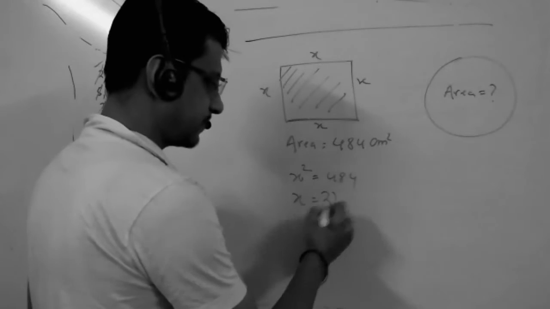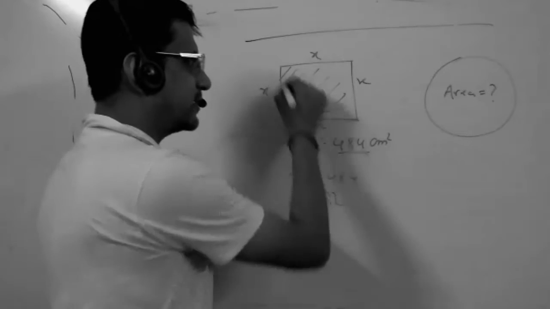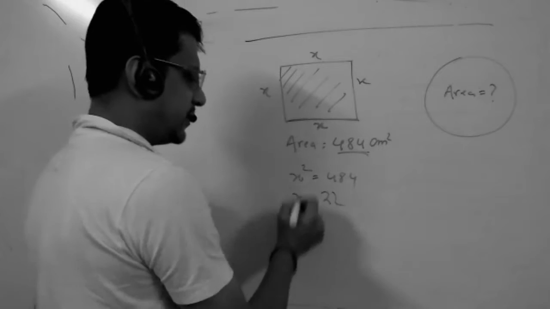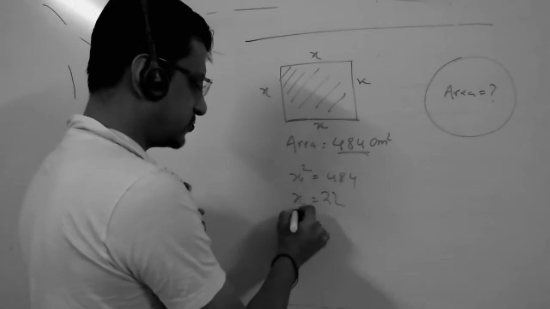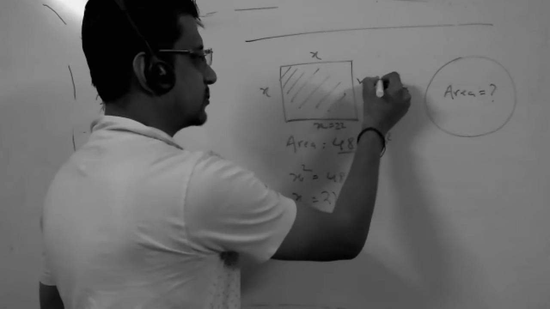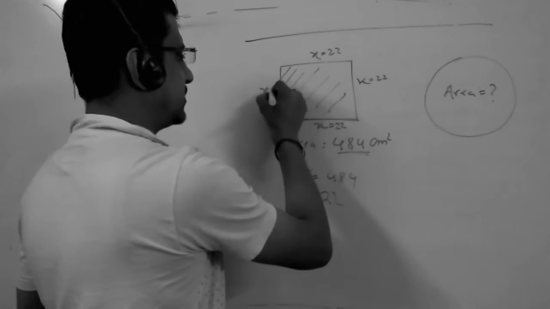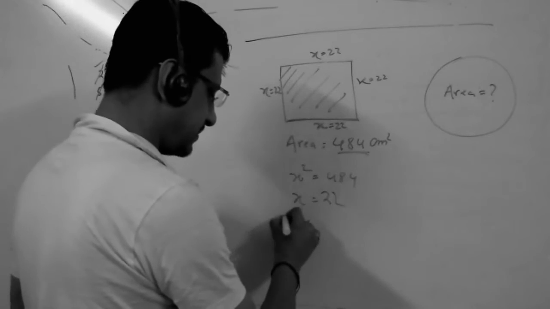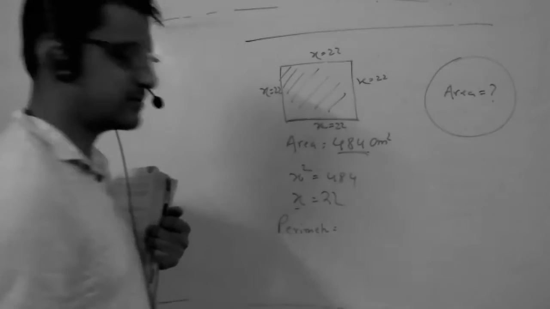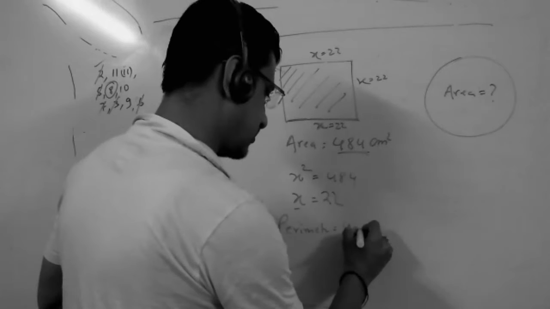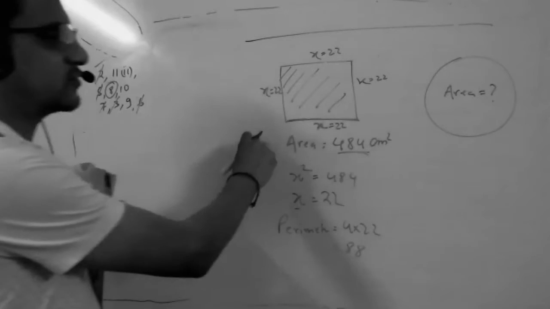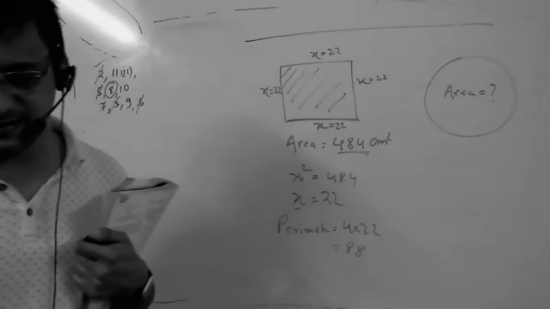Area is given as 484 and it's a square. So I considered the side to be x. So area is x square equals 484. So x is equal to 22. This is 22, this is 22, and this is 22. What is the perimeter of the square? 22 into 4 is 88. So the perimeter of the square and the perimeter of the circle are the same.